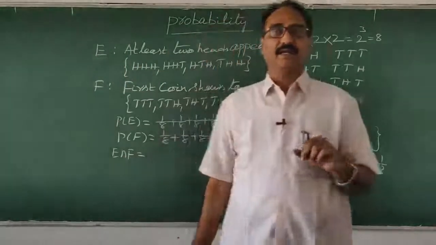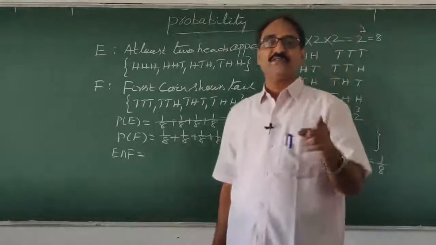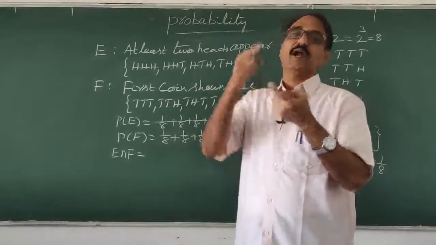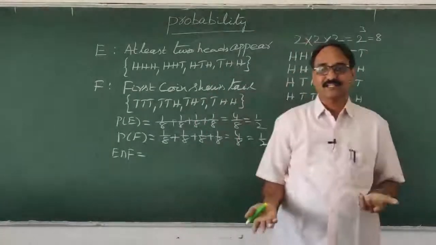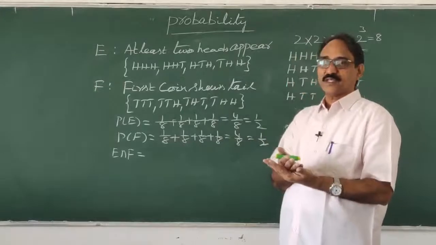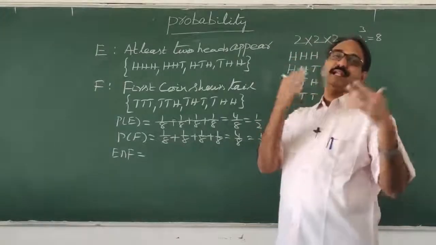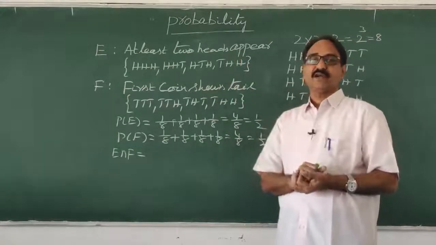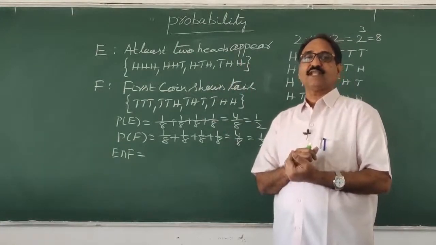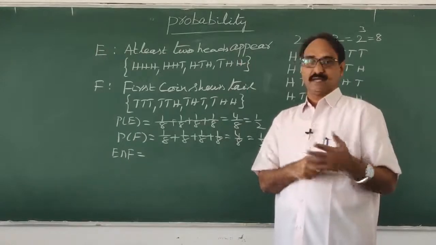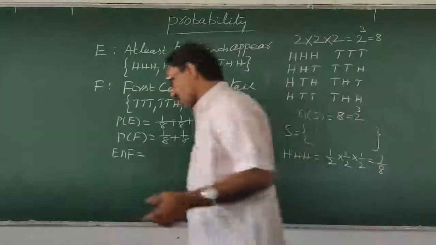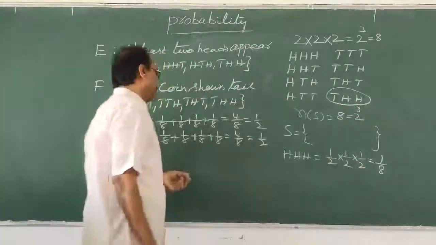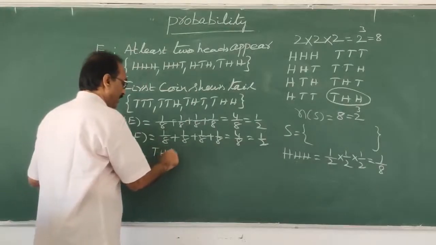Now what is E? At least 2 heads. What is F? First coin tail. So what do we have to find out? First coin tail must be there and 2 heads also must be there. That is called intersection. The E property must be there, the F property must be there, then E intersection F will come. So finally, first coin tail and the remaining heads. Only one is there: THH. That's right. You write THH.